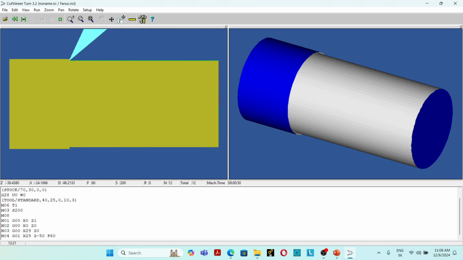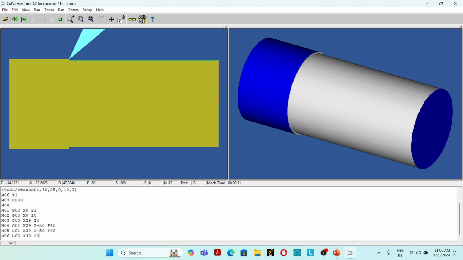First cut. N05 G01 X30, Z-50 F60. Then N06 G00